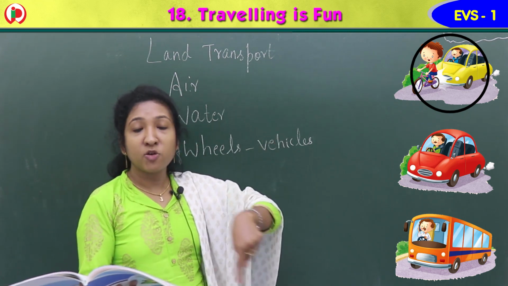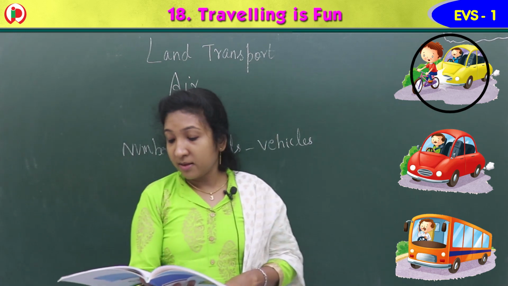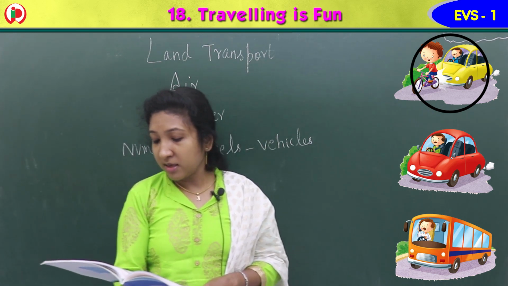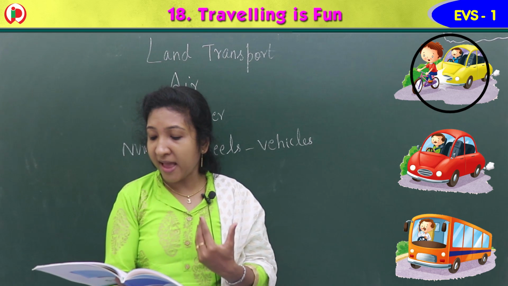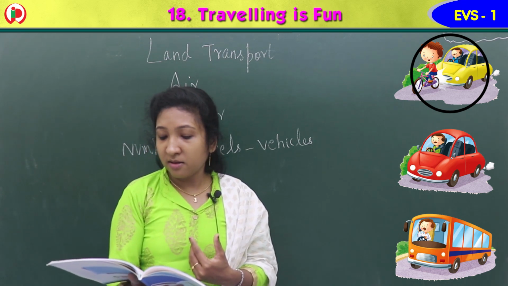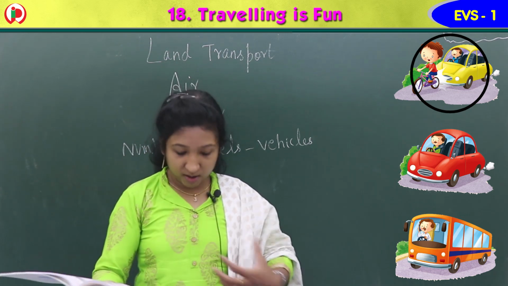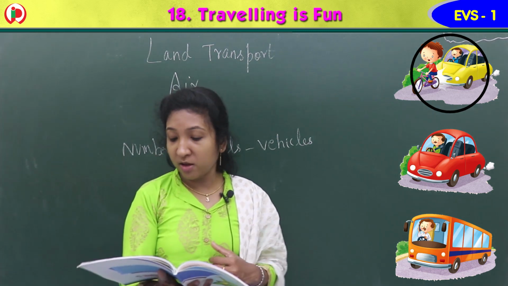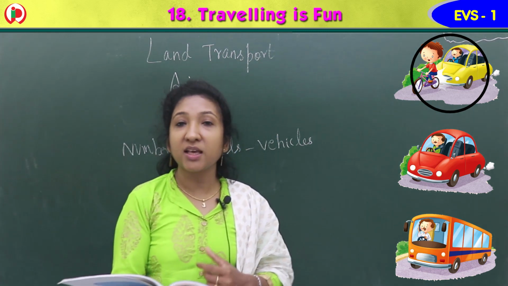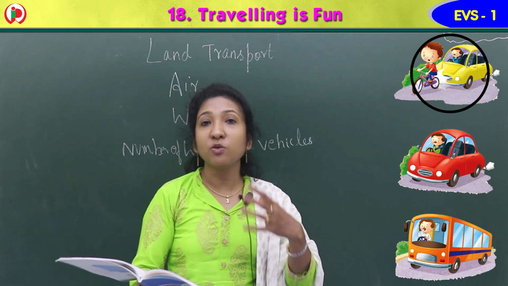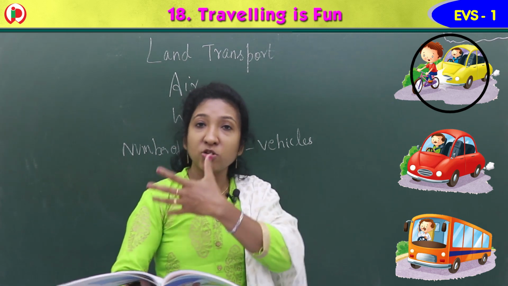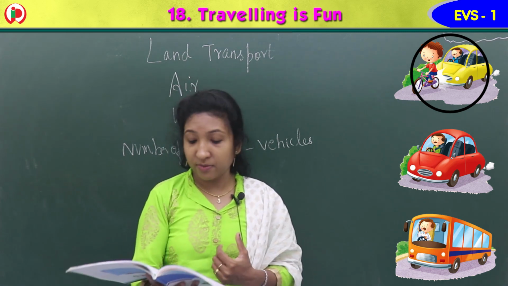So you can draw a circle. Second, see that man driving a car. He has worn the seat belt also. Good, isn't it? Whenever we drive a car, the driver should wear the seat belt. Okay, yes.